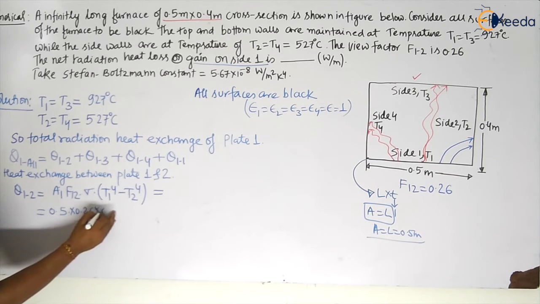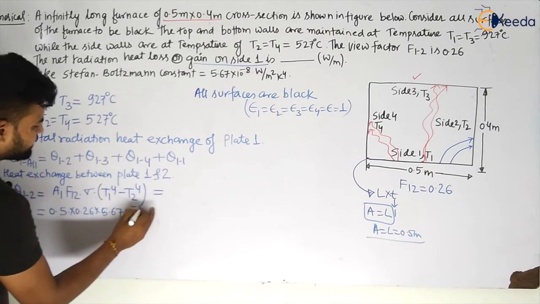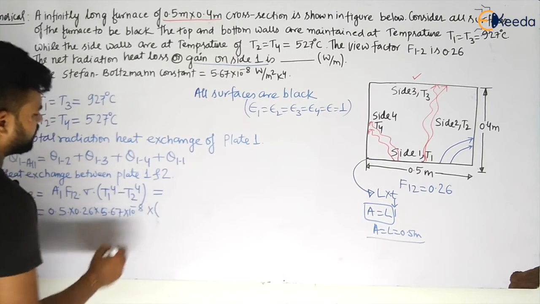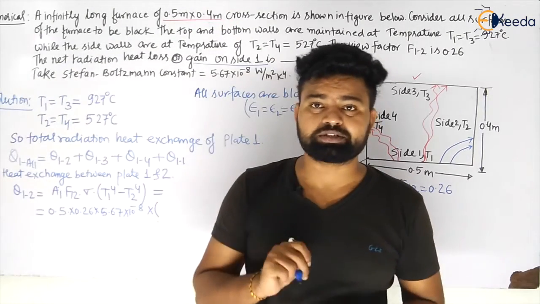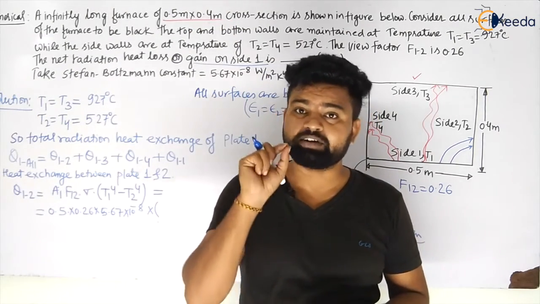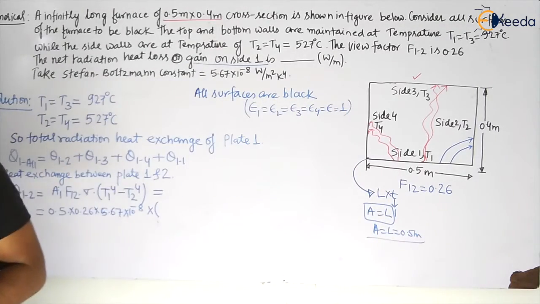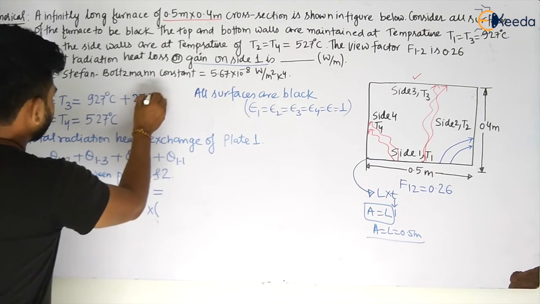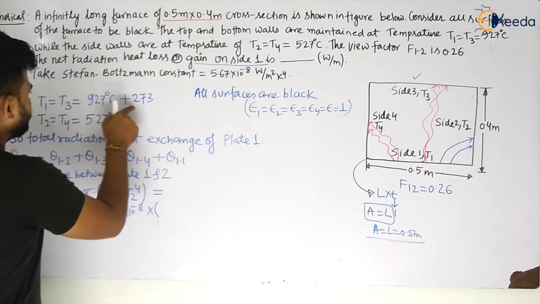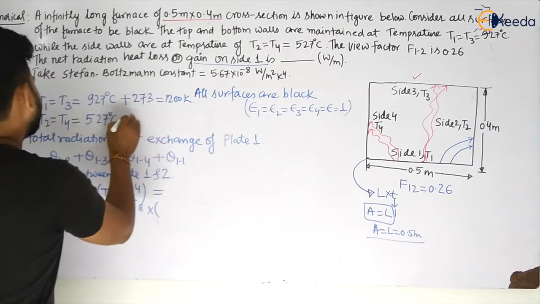Multiply sigma, which is 5.67 into 10 to the power minus 8 as given, my dear students, by T1. Most of the students will make a mistake here. Temperature for calculating radiation heat exchange should always be taken in Kelvin, my dear students. If you add 273 here, 73 and 27 will be 100, and 2 and 9, this will become 200 degrees Celsius, 200 Kelvin, my dear students.